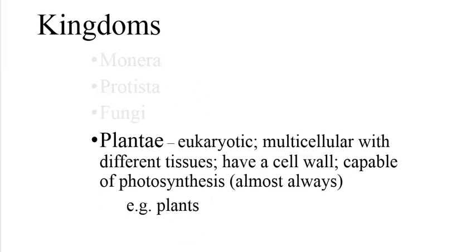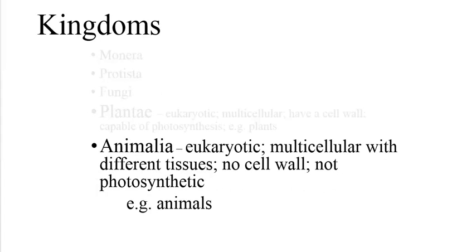Plantae is the third kingdom in the domain Eukarya. Like fungi, plants are eukaryotic, multicellular, and have cell walls. They have more specialization with easily distinguishable tissues and organs. Unlike the fungi, they typically are capable of doing photosynthesis.